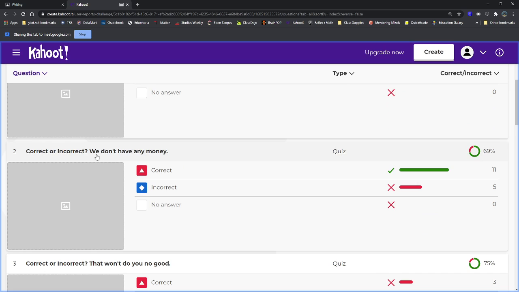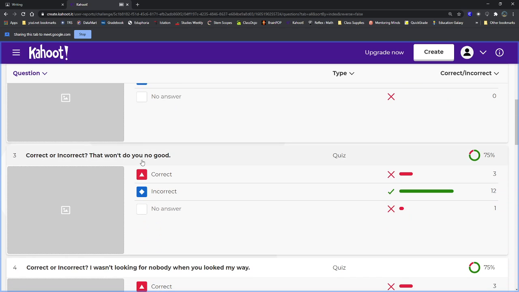The next sentence, "We don't have any money." This one is correct because it just has the one negative, don't. Next sentence, "That won't do you no good." This is incorrect. It has two negatives. It has the word won't and the word no.